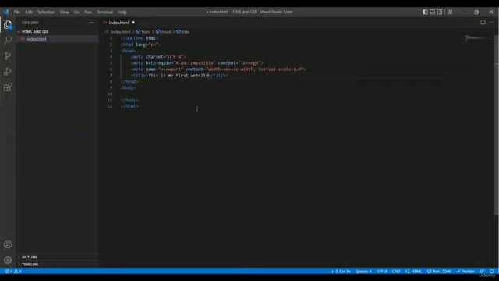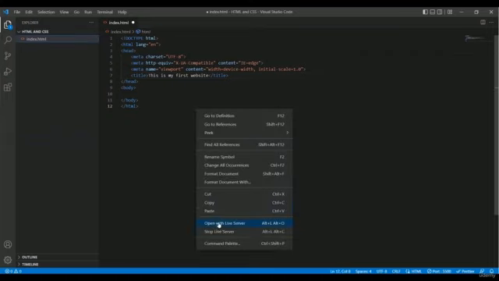Therefore you just have to right click with your mouse and here is Open with Live Server. Okay, now you can take a look. This is my first website. Few moments ago we had "Document" in here, and I just changed the text and my site title changed. So now you have the idea of how the site title works.